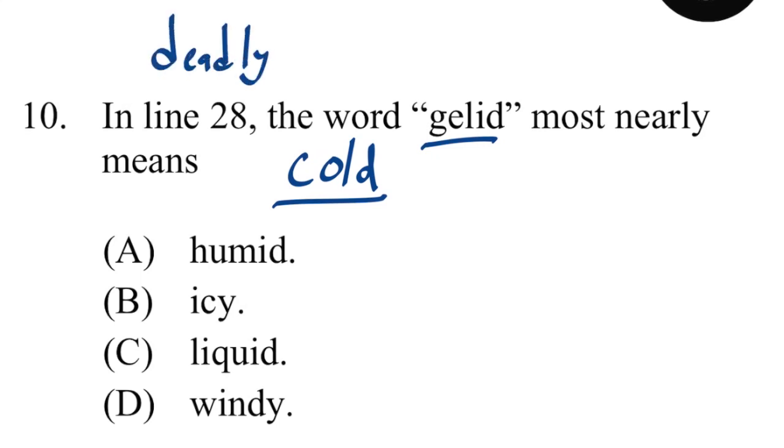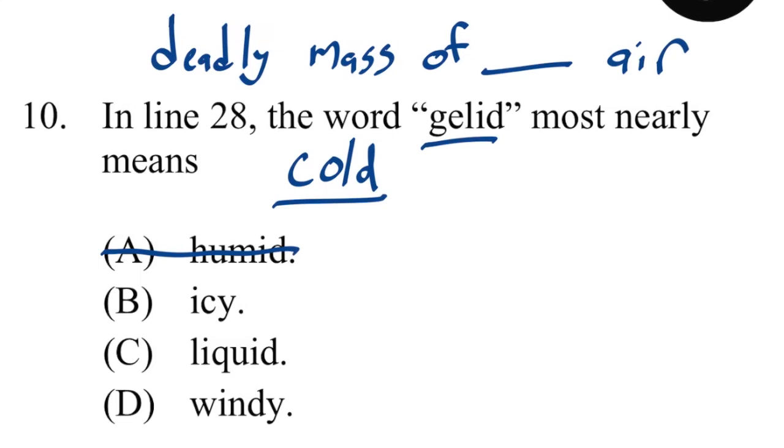So the phrase was a deadly mass of blank air. It wasn't a deadly mass of humid air. Deadly mass of icy air sounds right because that's close to cold. A deadly mass of liquid air would not be right. And a deadly mass of windy air could be okay, but if we compare both answer choices to cold, icy is the best answer.